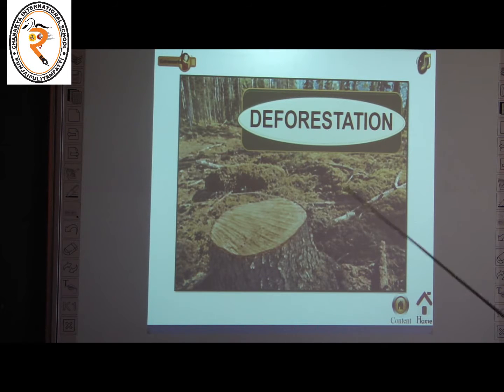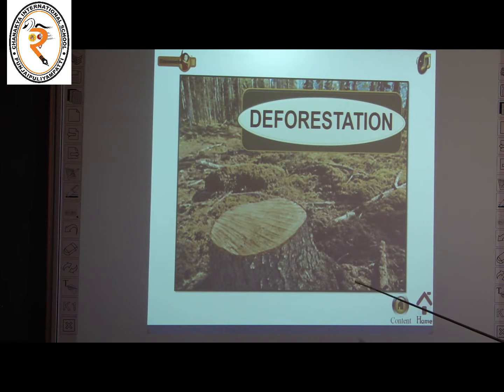See children, the first topic is deforestation. Before going to see this topic, what is called forest? Forest is nothing but an area with a large number of trees and plants. That is called forest. What is called deforestation? Deforestation is nothing but the cutting down of trees on a large scale.